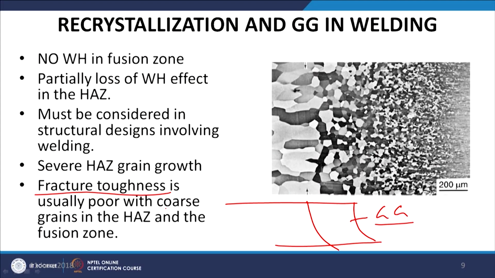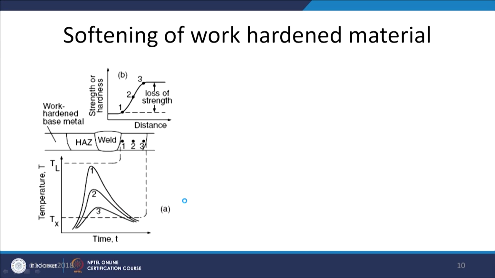And such grain growth is considered harmful from the mechanical properties point of view. Especially the fracture toughness, hardness, and tensile strength of the material are reduced with the coarsening of the grains in the heat affected zone as well as in the fusion zone. So, this is what we can see here.